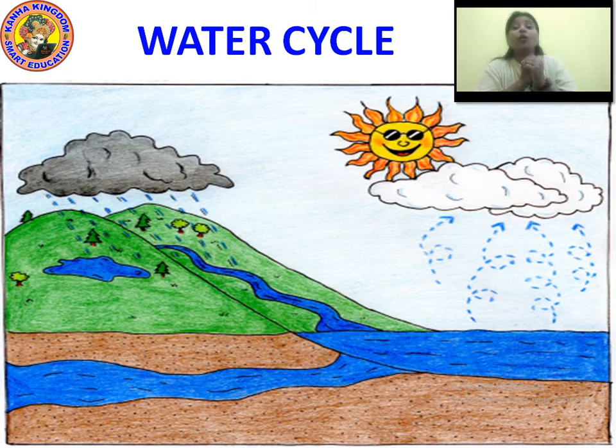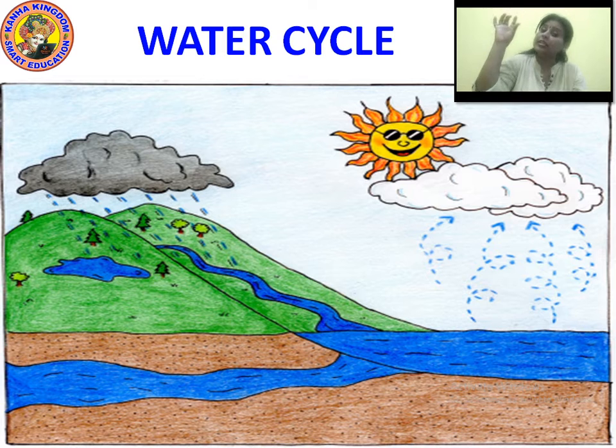And students, what you have to do is draw this picture in your notebook. You have to draw this picture in your notebook and name it water cycle. Label it with the water cycle.